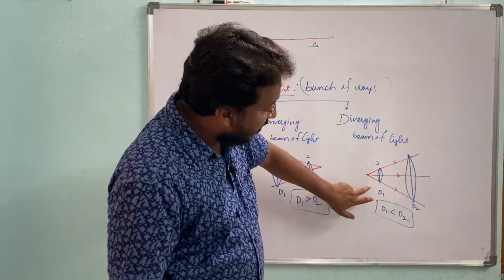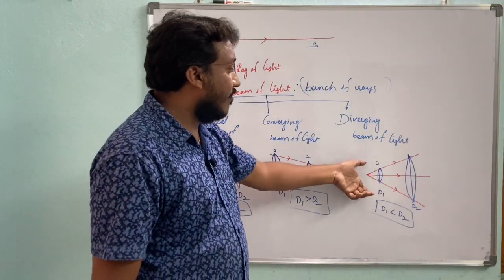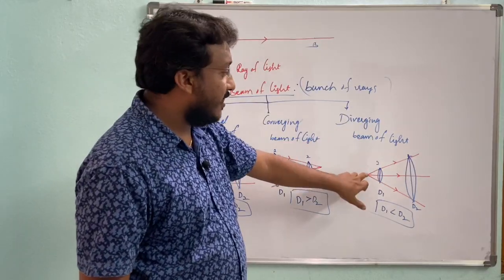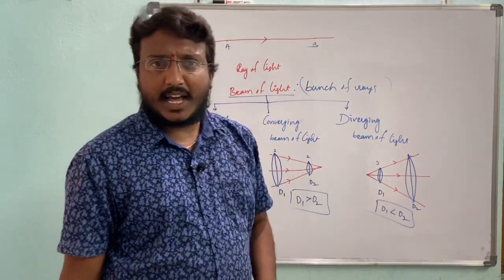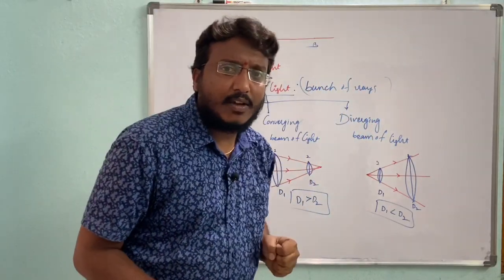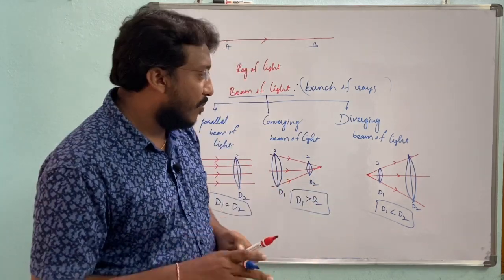And I think you know the example for this diverging beam of light: a source of energy gives a diverging beam of light. The tube light gives a diverging beam of light. A bulb will give us a diverging beam of light. Most of the objects will give us a diverging beam of light.